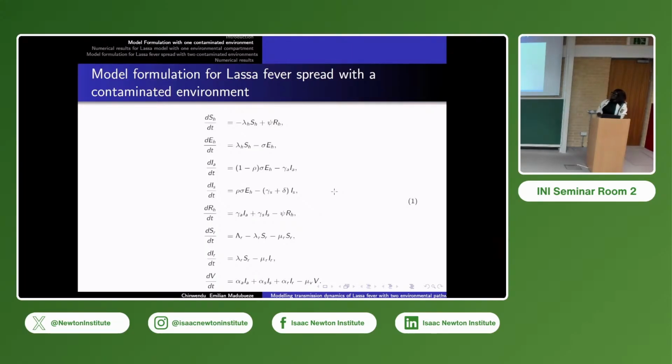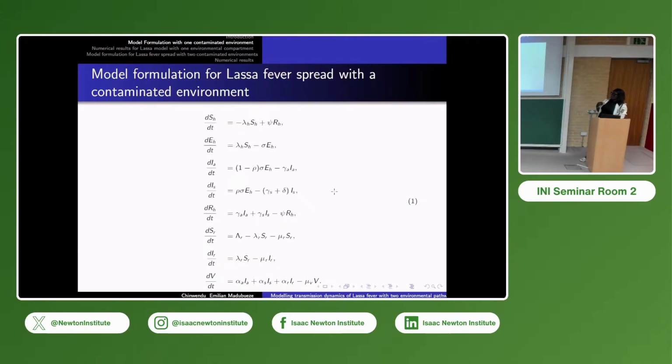SH means susceptible people, human beings that are not yet infected, but when they come in contact with someone, they become infected. EH is exposed human, people that are infected but not yet infectious. AI is asymptomatic infected.